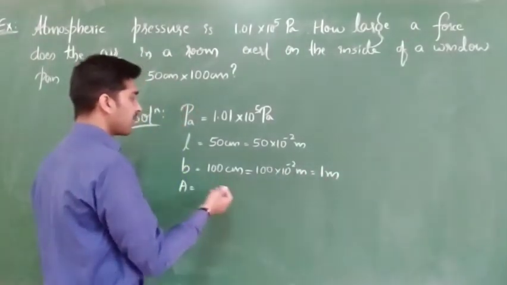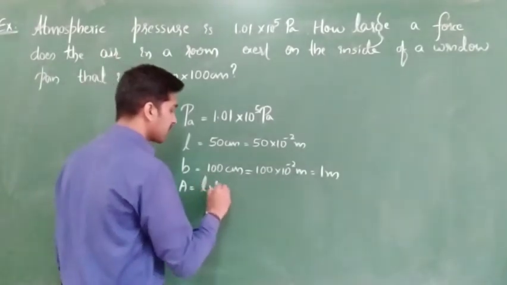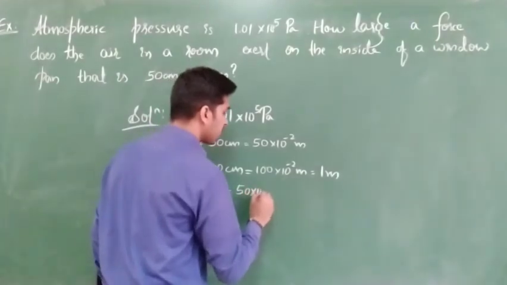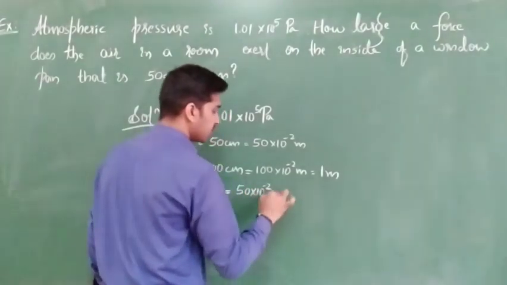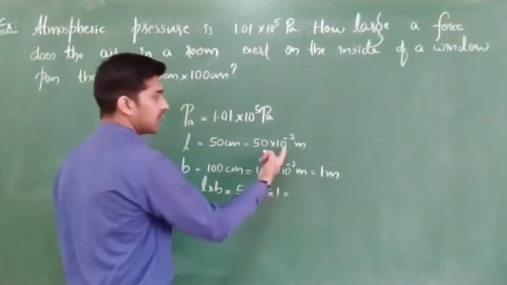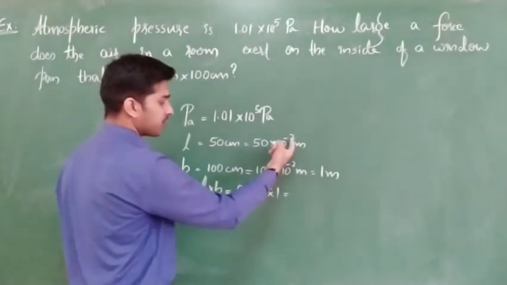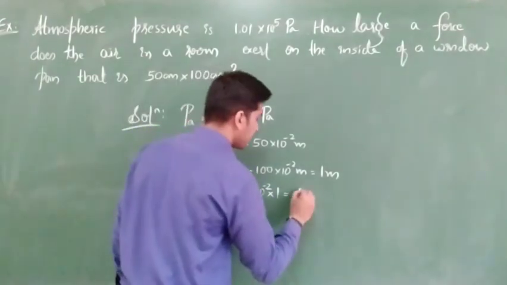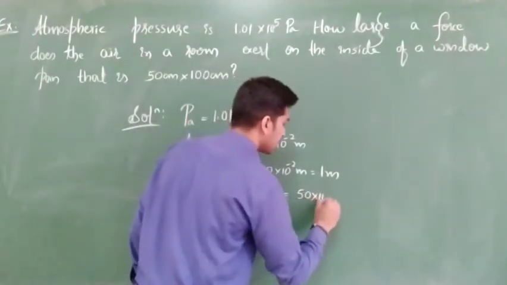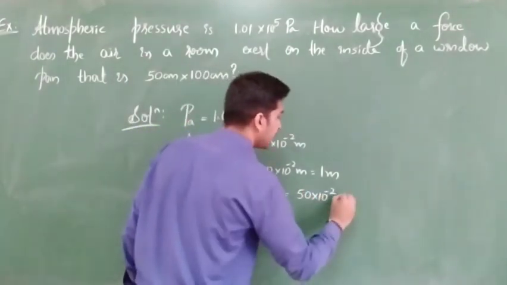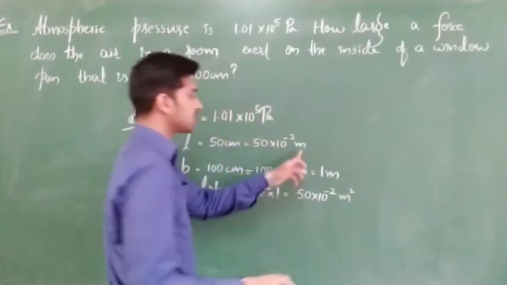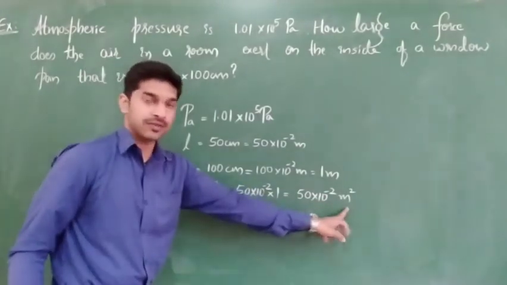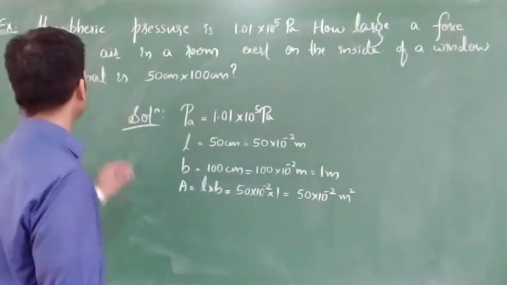Now, for area, what can I write? L into B. So length is nothing but 50 into 10 to the power of minus 2, into 1. So finally, length into breadth, 50 into 10 to the power of minus 2, here I had written, and into 1. So finally I will get 50 into 10 to the power of minus 2 meters square. Clear? Because this is also meter, this is also meter. Yes, I write for area it is nothing but what? Meter square.